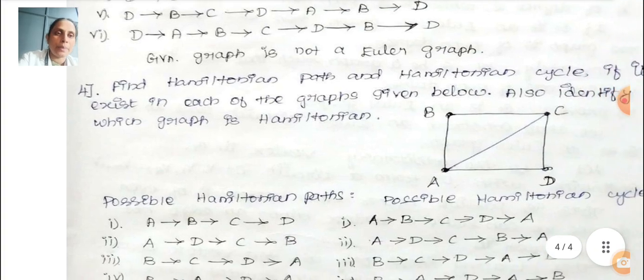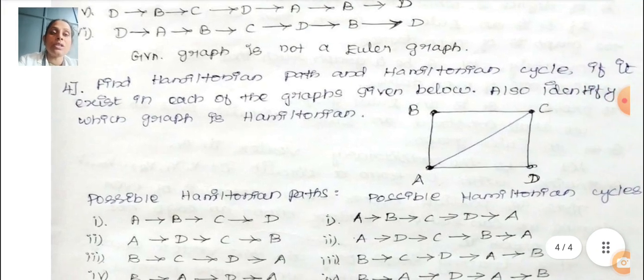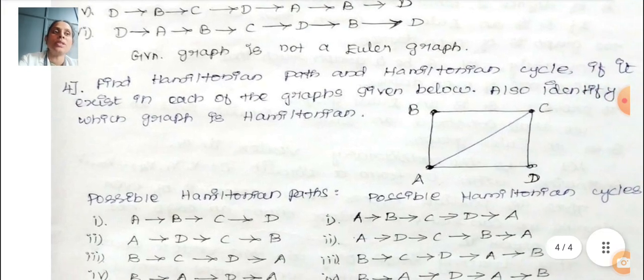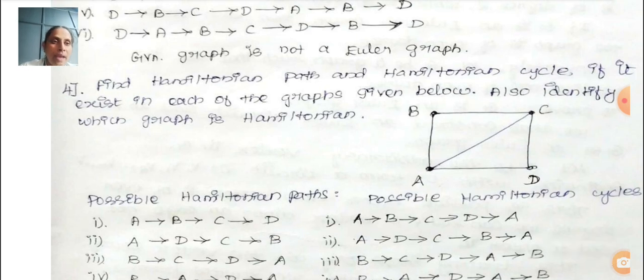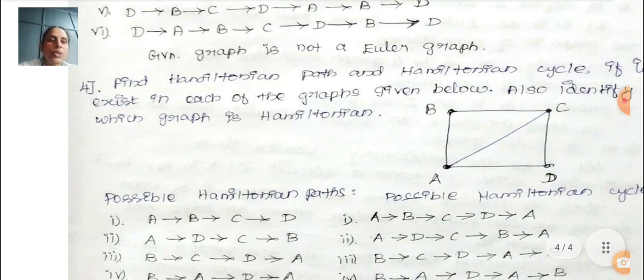Okay, next find the representation of the Hamiltonian path and Hamiltonian cycle if it exists in each of the graphs given below, and also identify whether the graph is Hamiltonian. So see, in this Hamiltonian graph, the vertices occur only one time.